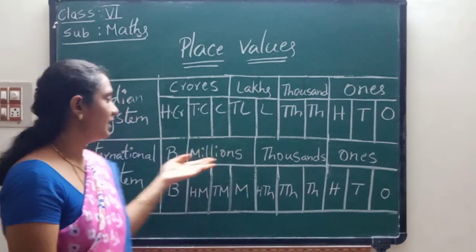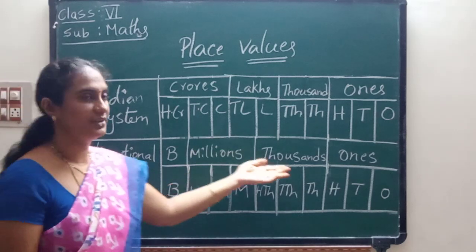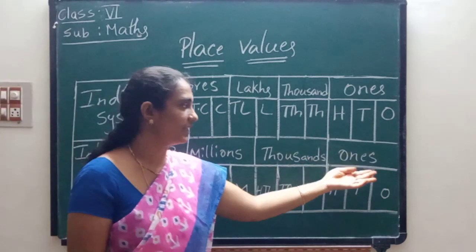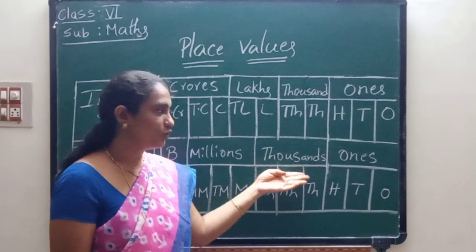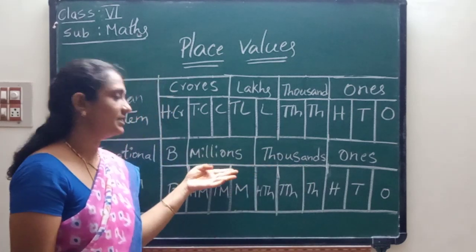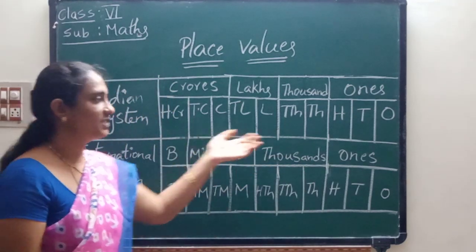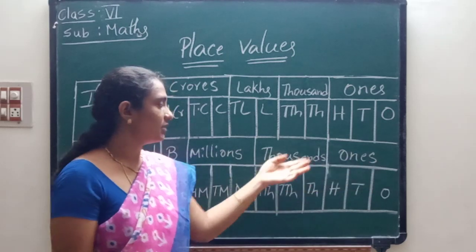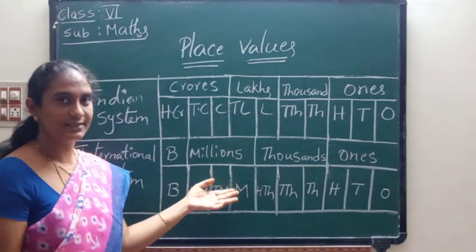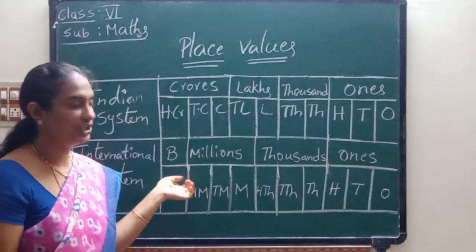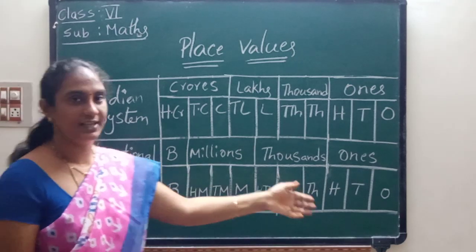In the international place value system we again have 4 periods. The first period is ones, then thousands, millions, billions. Okay children? In this let us see the place values.